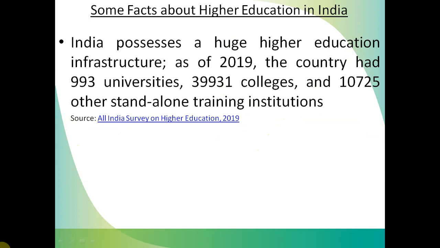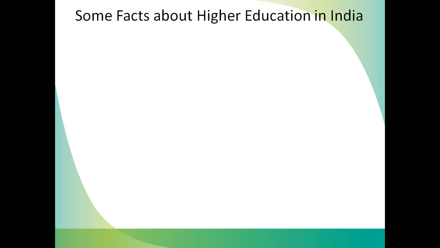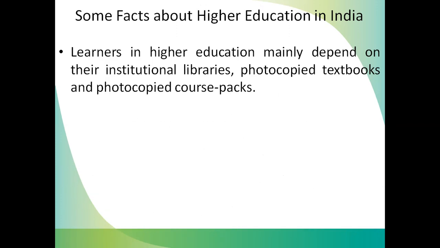First of all, we will see the background and the structure of education in India. Then we'll go on to OER and how important it is in this scenario. The total enrollment in higher education has been estimated at around 37.4 million till 2019. So around 37 to 38 million students are enrolled. It's a huge infrastructure, with a huge number of learners learning in the colleges and universities. So we are moving towards online and towards OER.